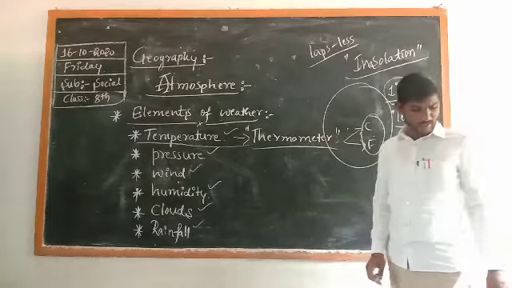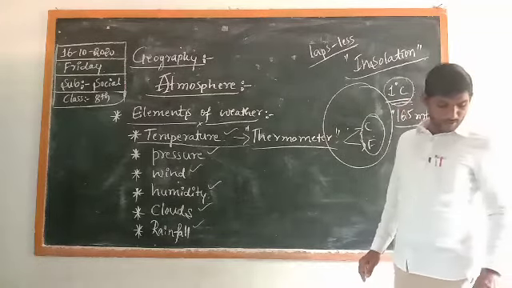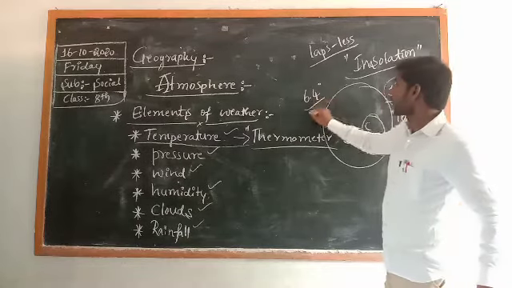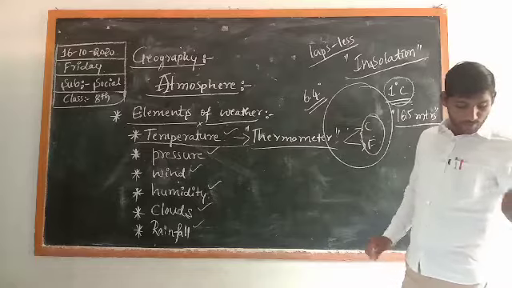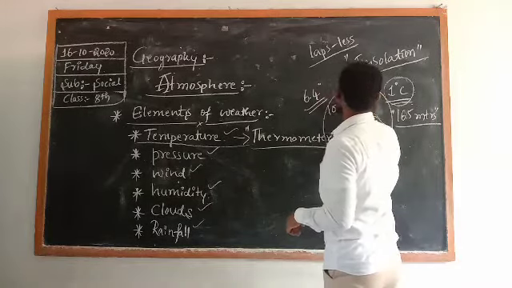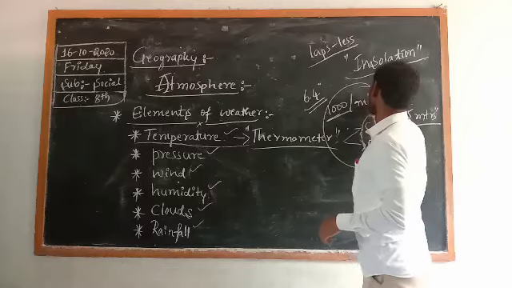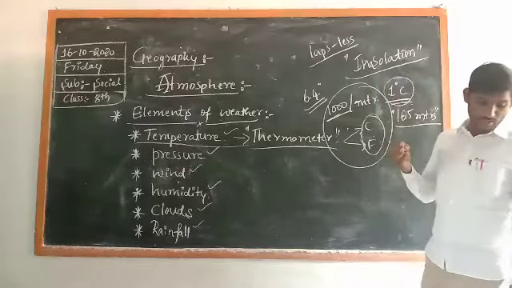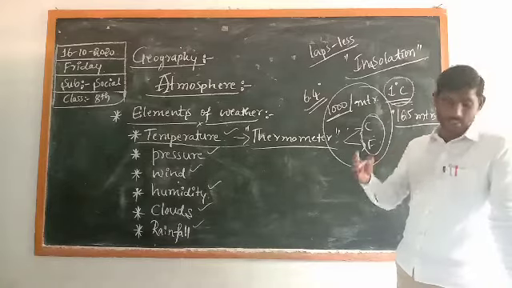The next one is 6.4 degrees for every 1000 meters. For every 1000 meters, the temperature lapses 6.4 degrees Celsius.